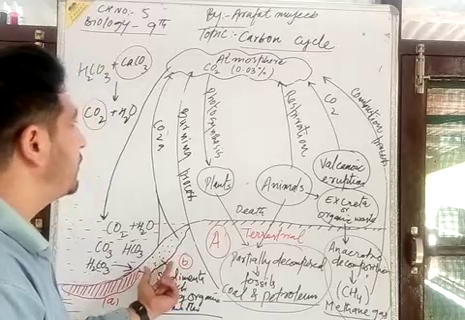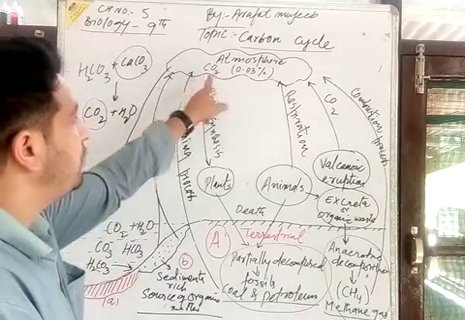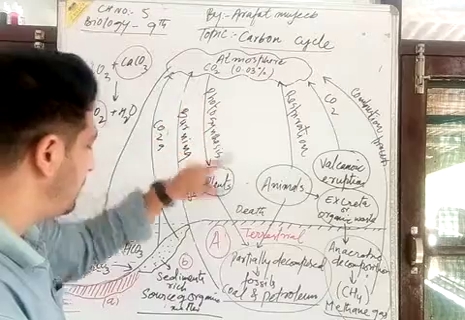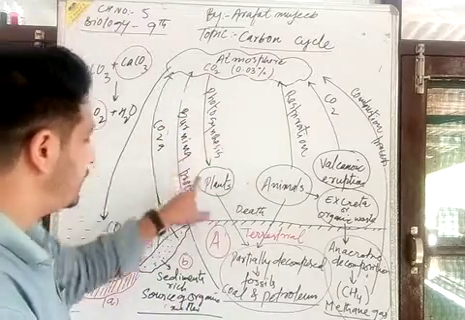They contribute to the cycling of the carbon.